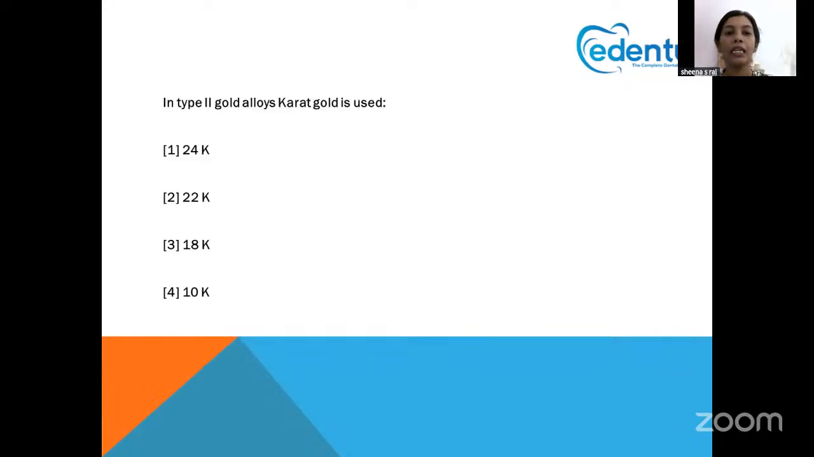Next question. Type 2 gold alloy, type 2 carat gold is actually used in 18K. Always think that 24 carat is type 1, that is the purest form. And 18K is the type 2, which is not that pure a form.